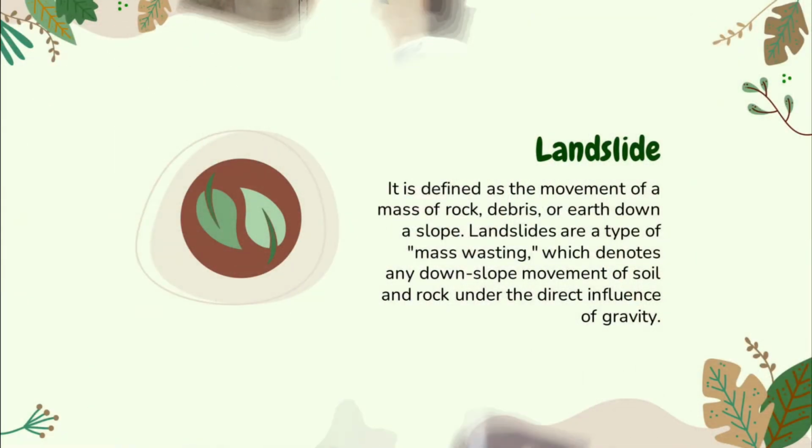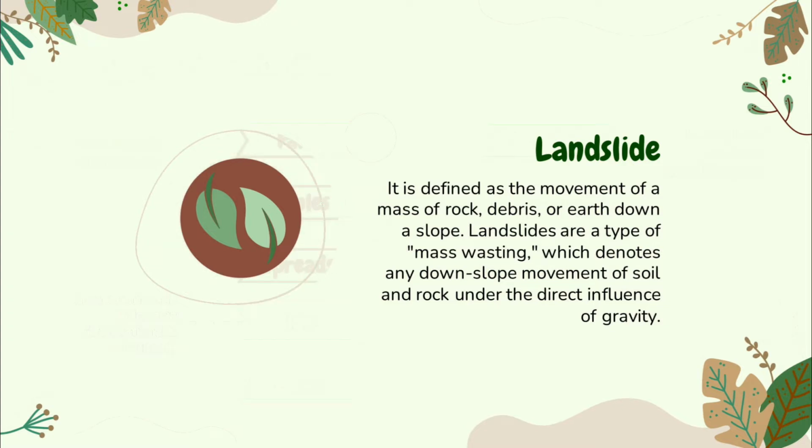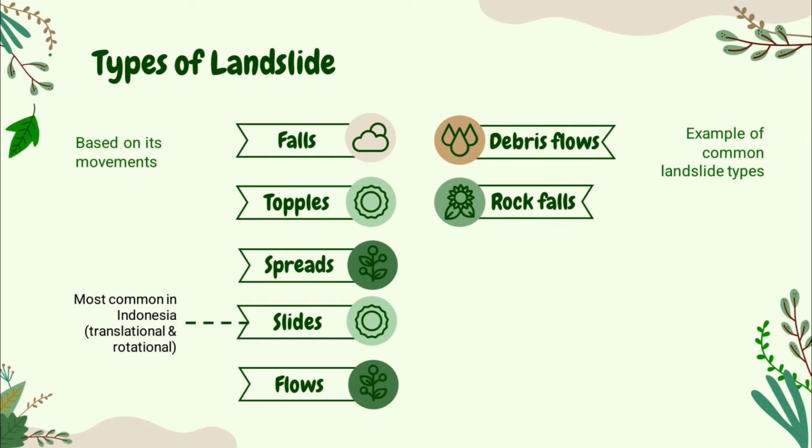A landslide is defined as the movement of a mass of rock, debris, or earth down a slope. Landslides are a type of mass wasting, which denotes any downslope movement of soil and rock under the direct influence of gravity. Landslides are classified by their type of movement. The 5 main types of movement are falls, topples, slides (rotational and translational), spreads, and flows. Landslides can be classified as just one of these movements, or more commonly can be a mixture of several.